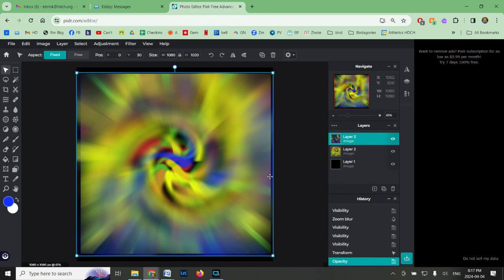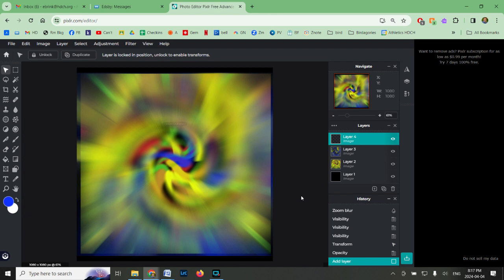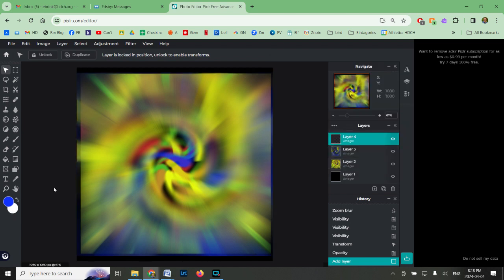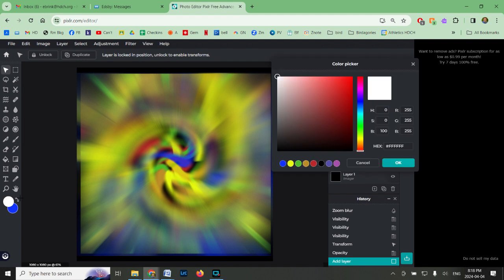Okay. Now what we need to do is we need to get the wormhole part, which is the center. We want this to be a bright white. So we're going to add another layer. So here, another empty layer. Now it is up here on top. So we're going to take this color. It needs to be bright white. Let me just switch these around. Okay, so let's switch white. Okay, so we have bright white.